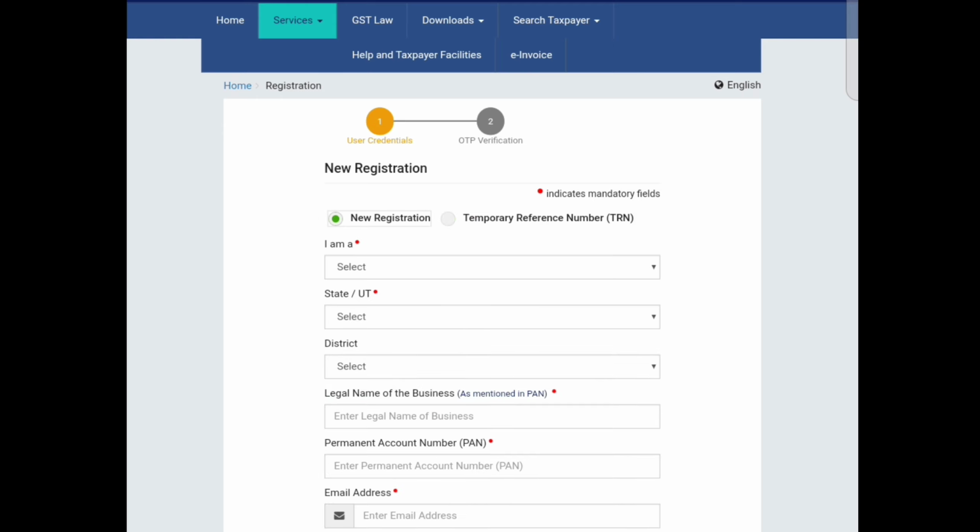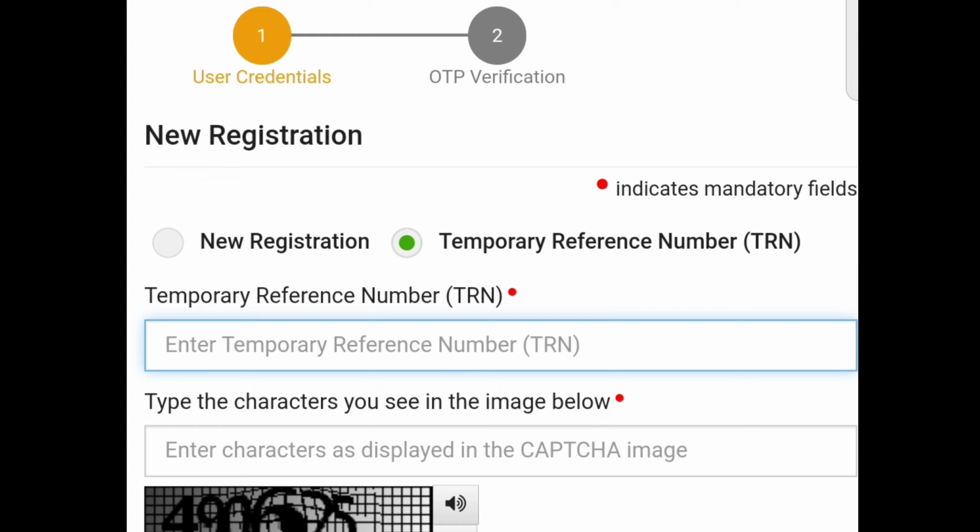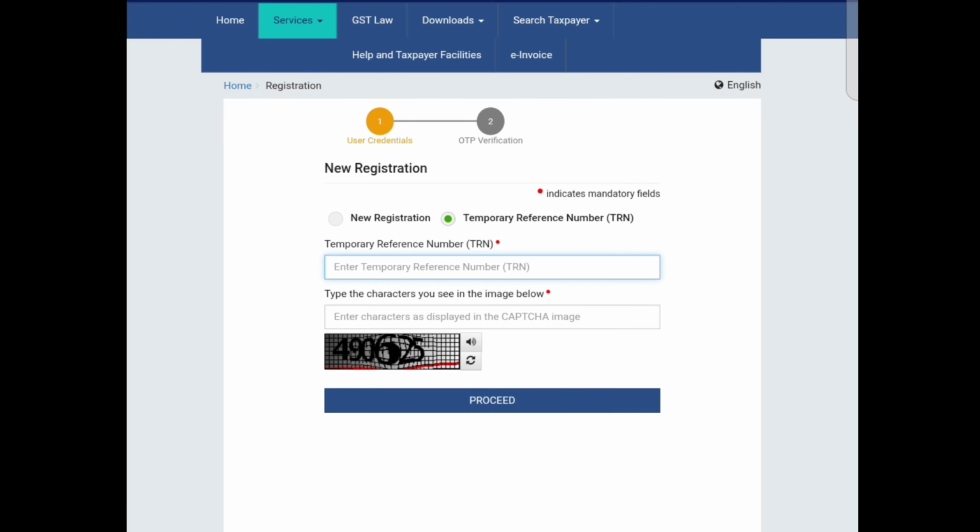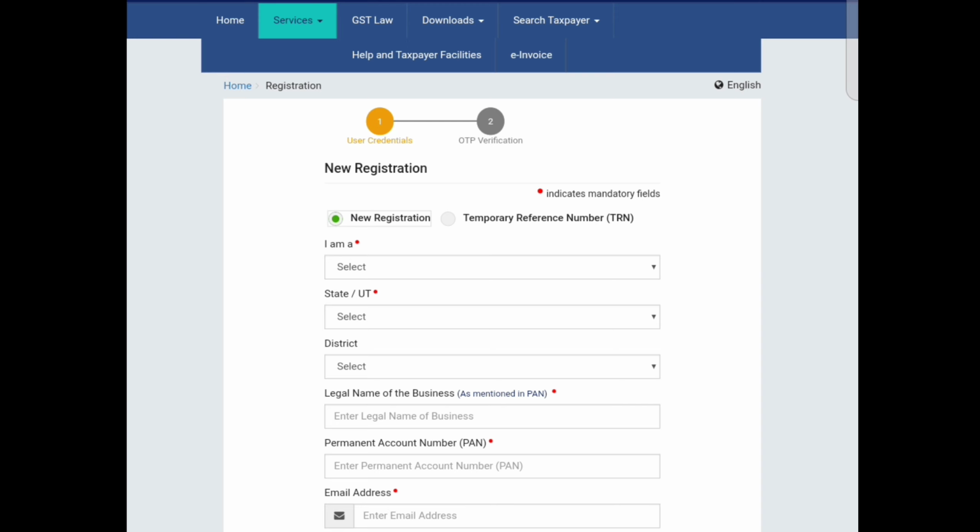Actually, the whole GST registration is a 2-step procedure. Step 1 is to fill up all these details and proceed, and you will get an OTP. After that you will receive a temporary reference number after completion of part A. Based on the temporary reference number you have to click on proceed. After that you are liable to fill up all the part B details. I will show all these details one by one. So if you come to the new registration part, you will see